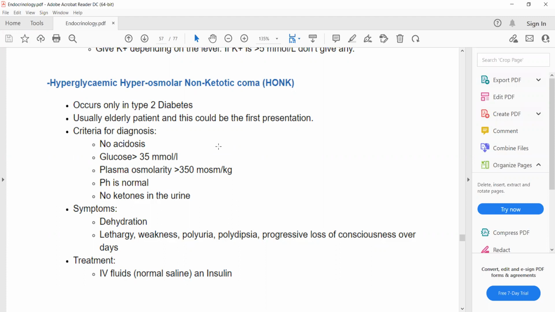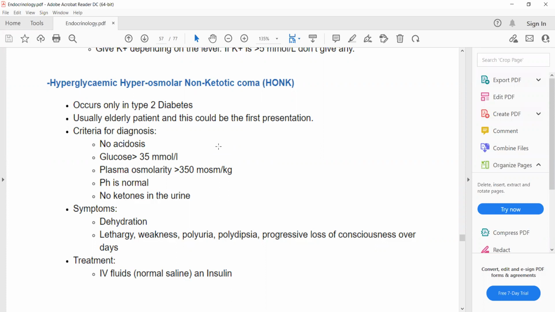So why will there be initially hyperkalemia? Why is there hyperkalemia initially in diabetic ketoacidosis? It's because potassium is pushed out into the extracellular space.